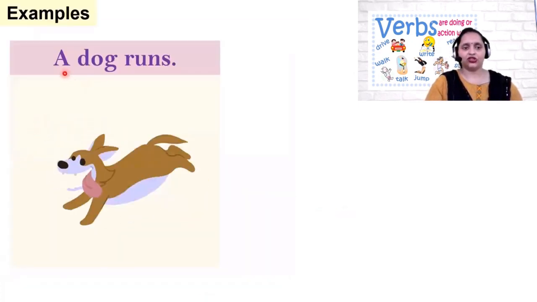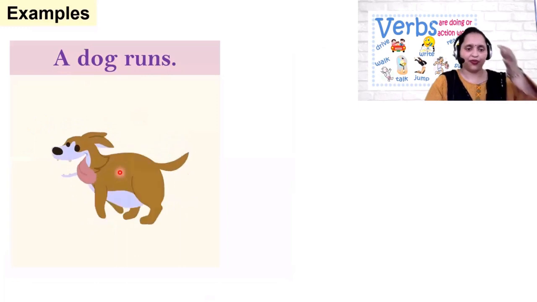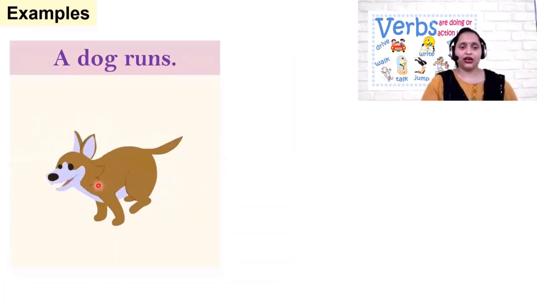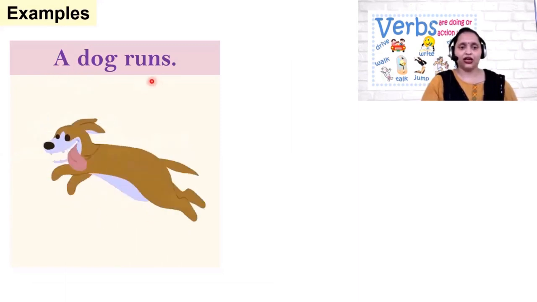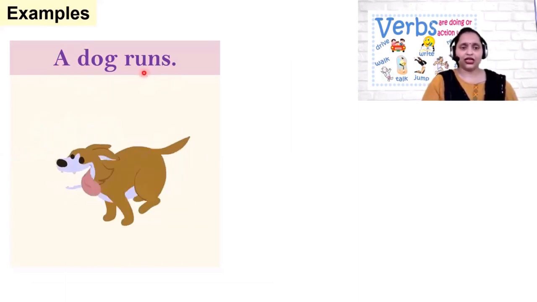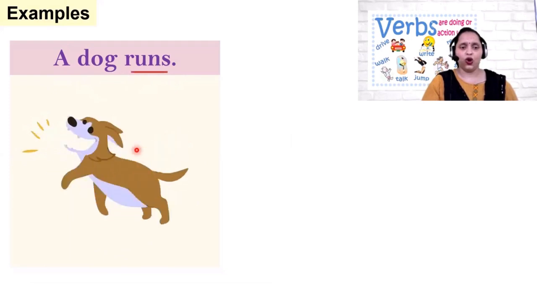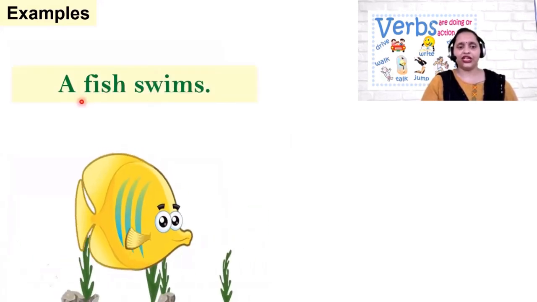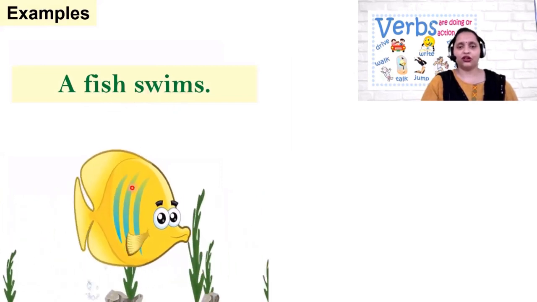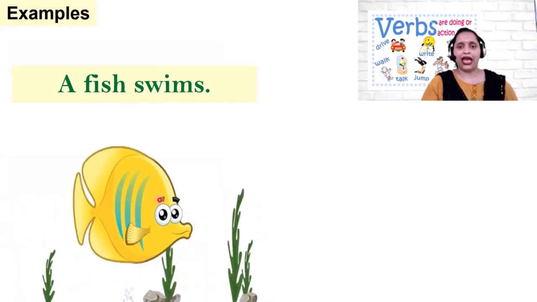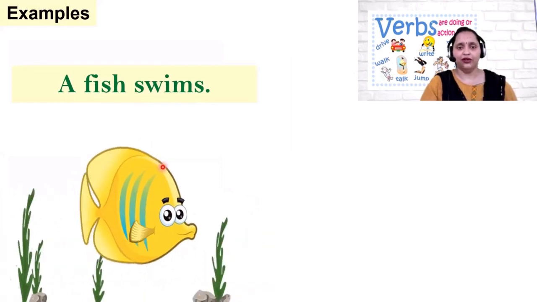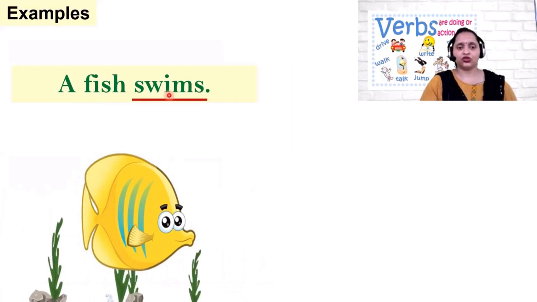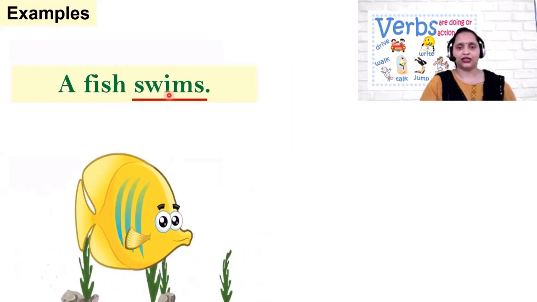For example, a dog runs. What is the action performed by the dog here? This dog is running. So the action here is runs. So runs is used here as a verb. A dog runs. Next, a fish swims. What is the work of the fish? What is the action that the fish is performing here? The fish is swimming. So here swim is used as a verb.